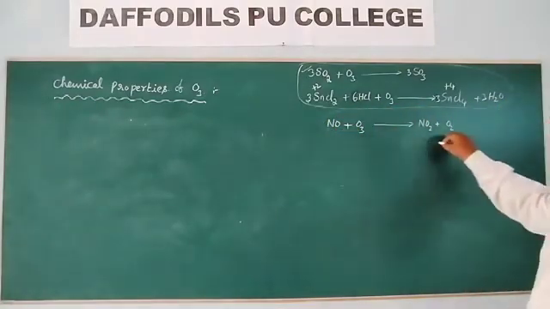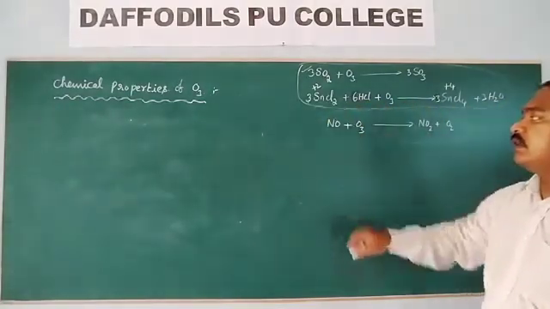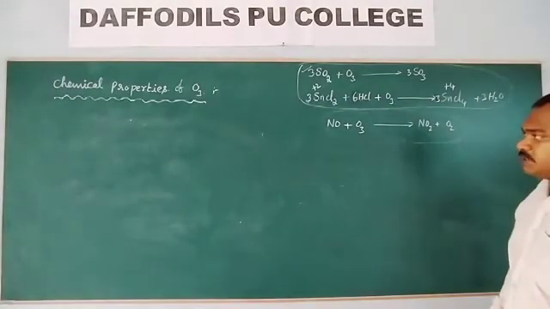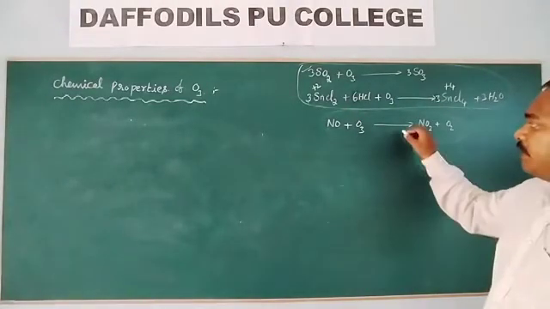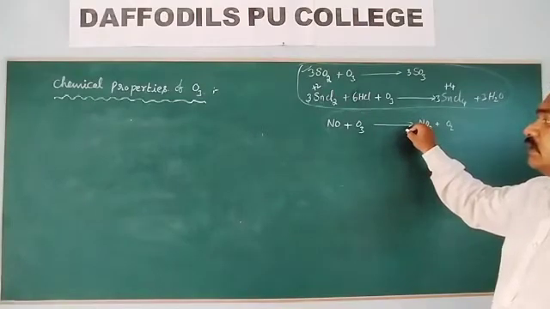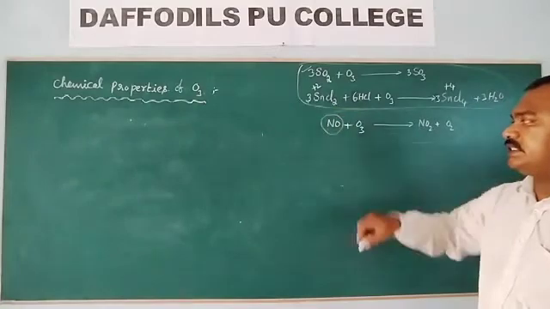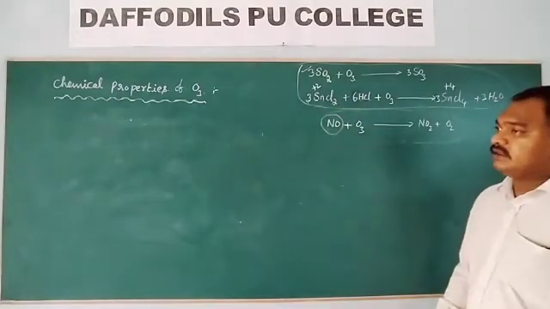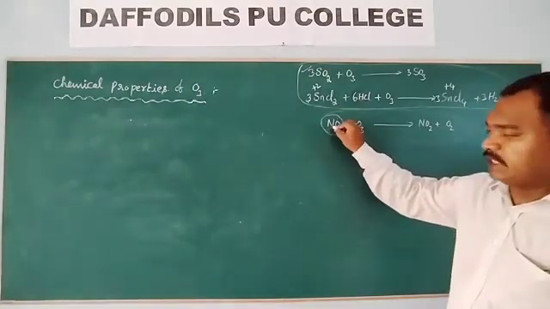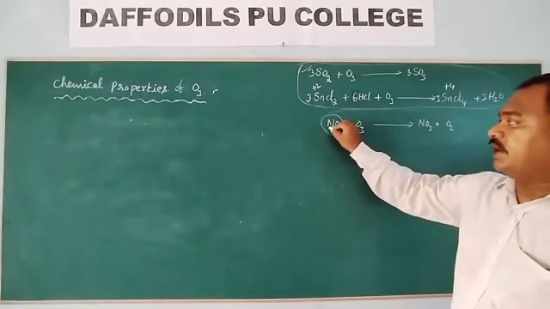Especially this reaction takes place in the upper atmosphere. The exhaust gases of jet planes contain nitric oxide.